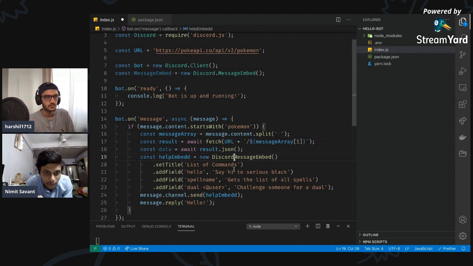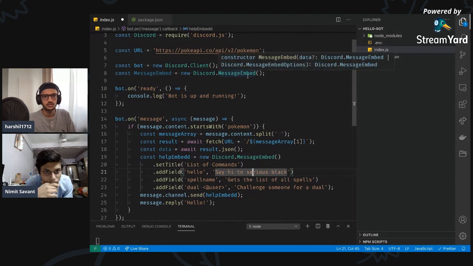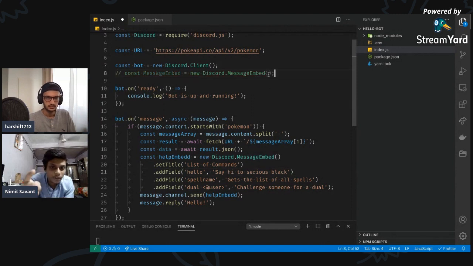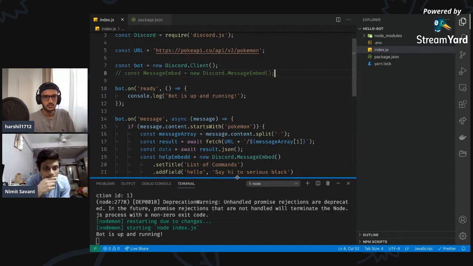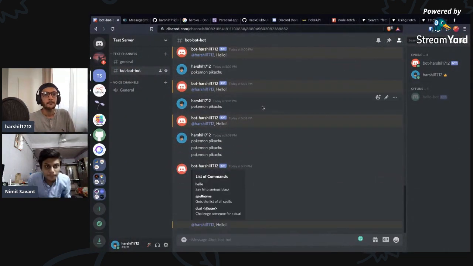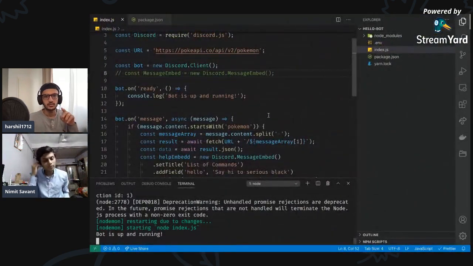I don't know if this will work or not. Discord dot message embed. But that's what we did earlier, over here. This is gonna give the same error. No, but then this is an object, and let's just try once, maybe it will work. We were actually making an object of an object before this. I'm not sure. Let's see. Gotcha. Okay, so message embed is under constructor. Now I got what we were doing.